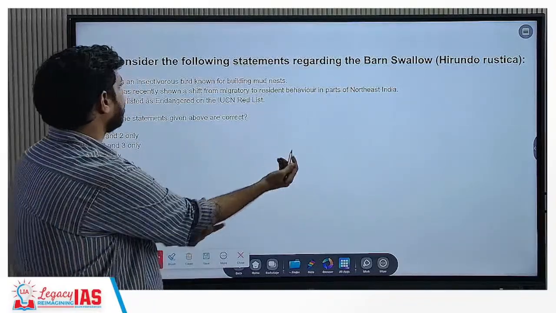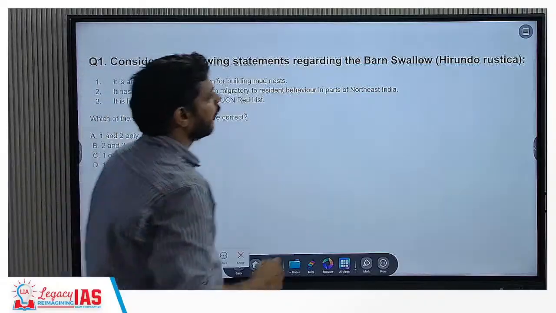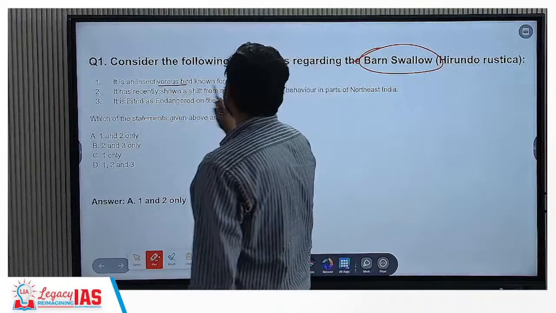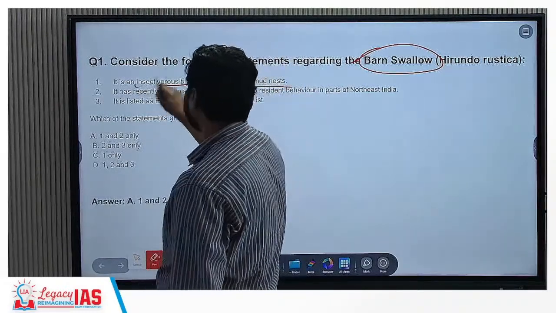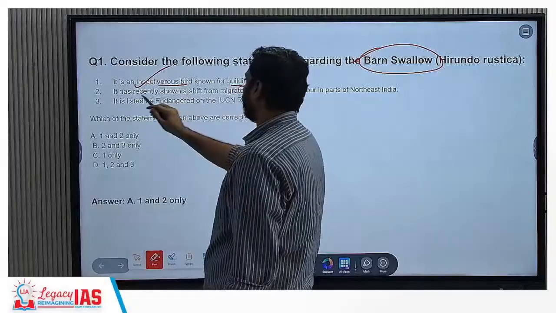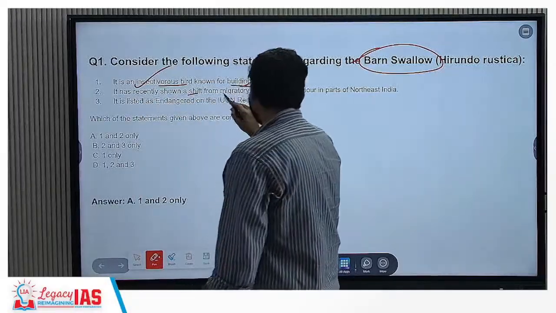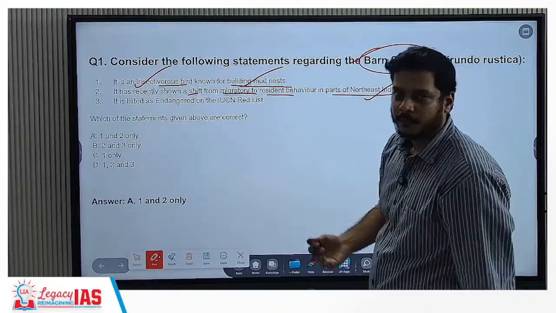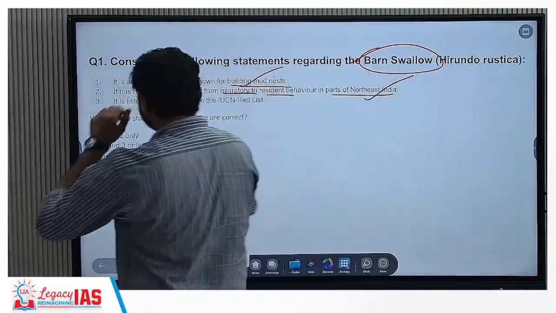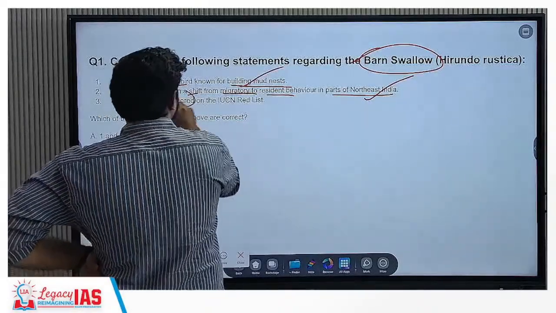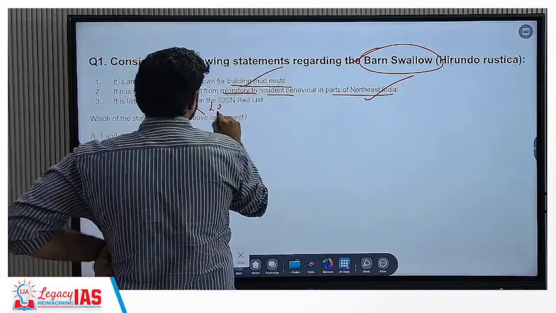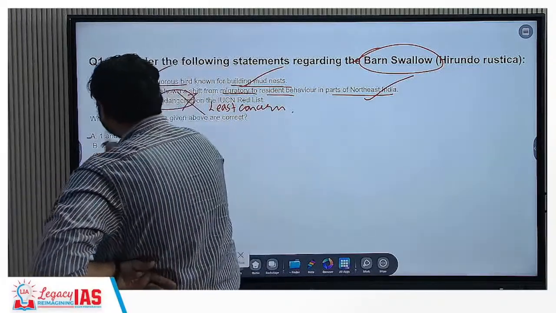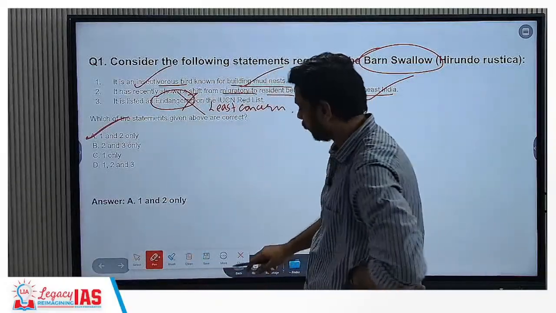Now coming to the questions. Consider the following statements regarding the barn swallow. First, it is an insectivorous bird known for building mud nests. This is right, insectivorous and bird nest. Second, it has recently shown a shift from migratory to resident behavior in parts of Northeast India. Northeast India, Imphal Valley, we are talking about. Third, it is listed as endangered on the IUCN Red List. This is wrong, because it is present in abundance, it is least concern. So the answer would be A, 1 and 2. Answer is 1 and 2.